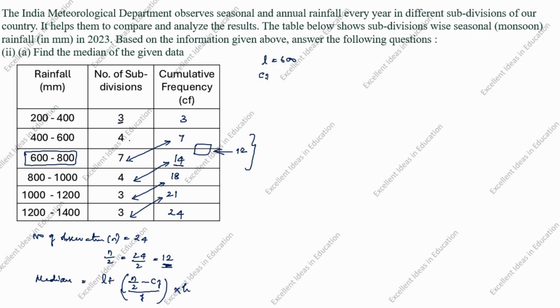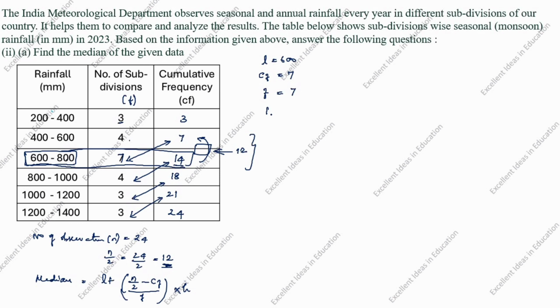Next CF, cumulative frequency of the class preceding the median class. Preceding means before. So before is 7. Next is f. f is frequency. This is the median class, so frequency is 7, the number of subdivisions.